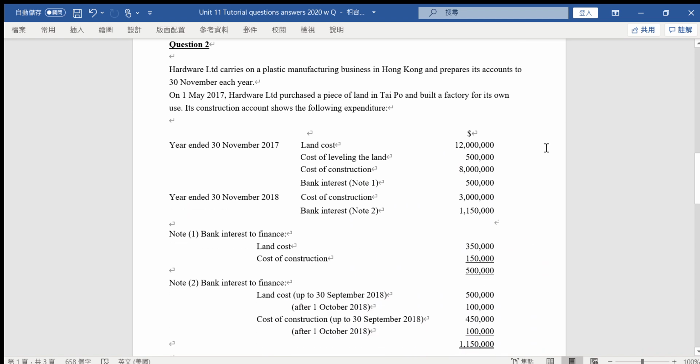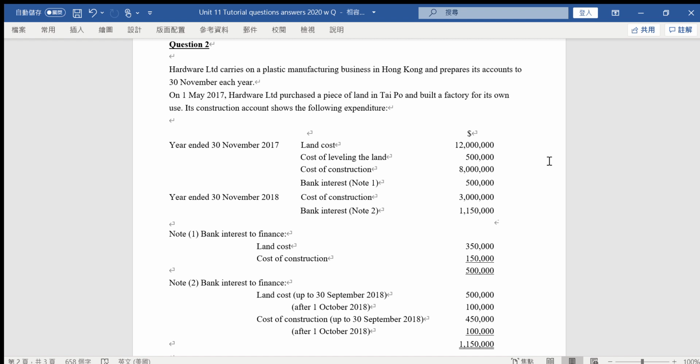Another company, Hardware Limited, carries on plastic manufacturing business in Hong Kong and prepares its accounts to 30 November every year. On 1st of May 2017, Hardware purchased a piece of land in Tai Po and built a factory for its own use. Its construction account shows the following expenditures. That's why the building starts from 2017.